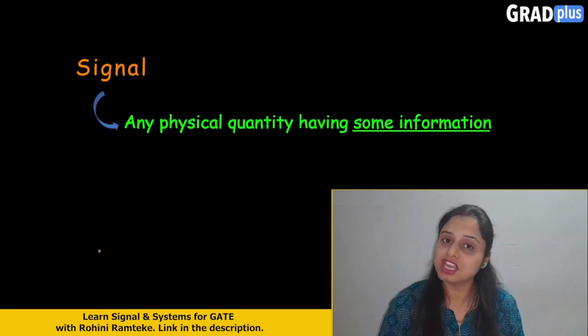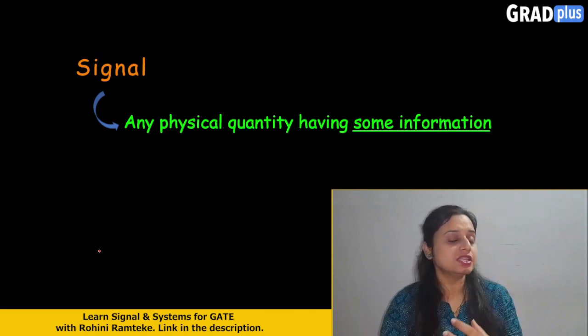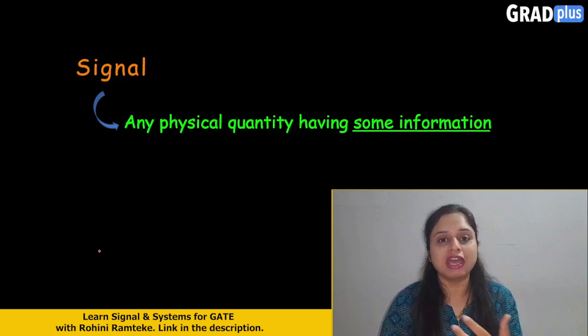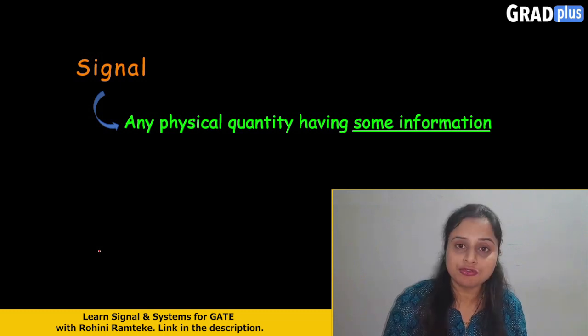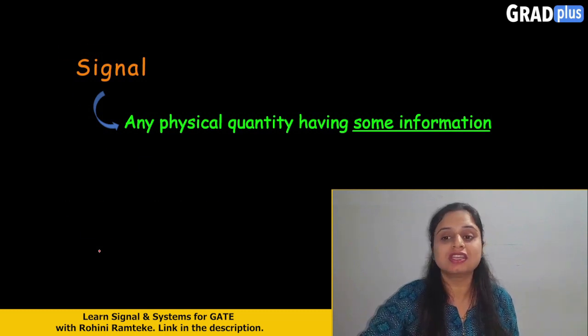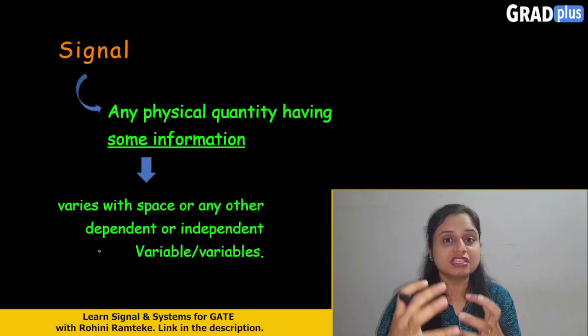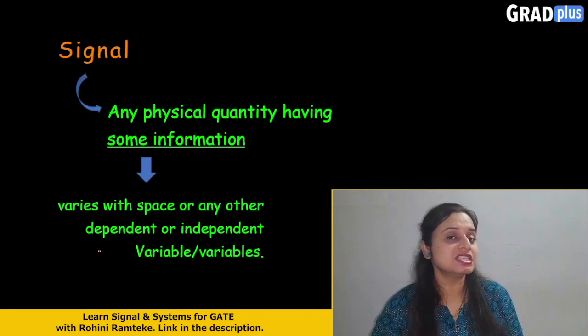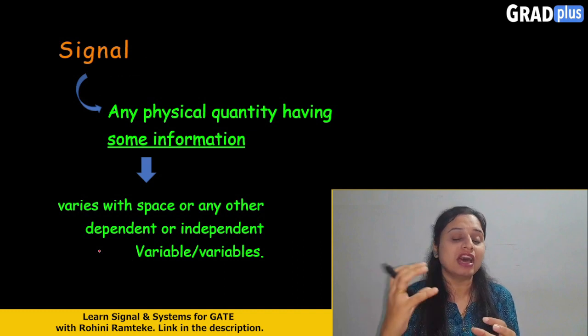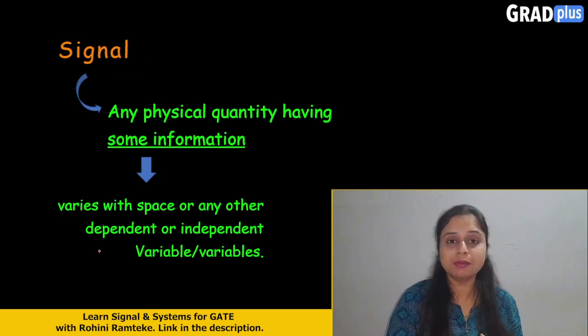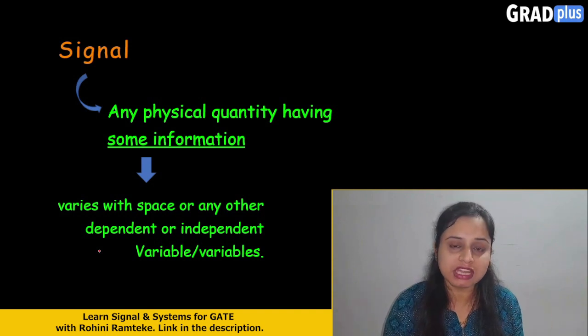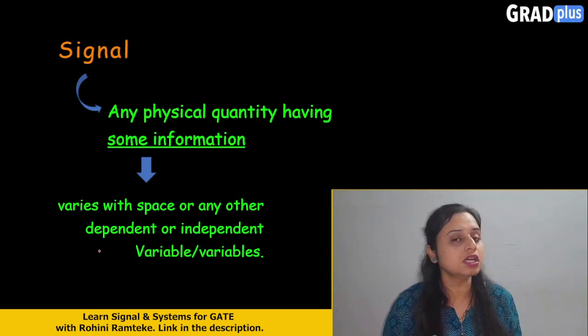having some information. And this signal will vary in the complete space and that will depend or not depend on different variables. So the signal which is a physical quantity and which contains some information and varies in the complete space, depending or not depending on the variables, is nothing but the signals.